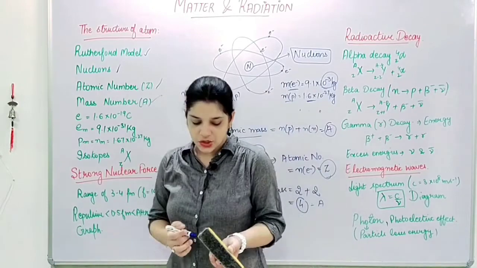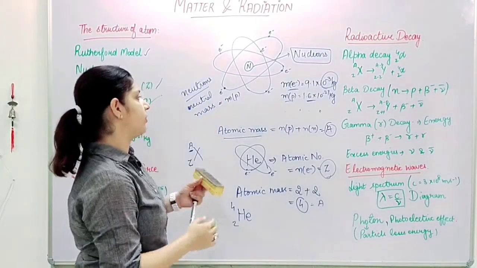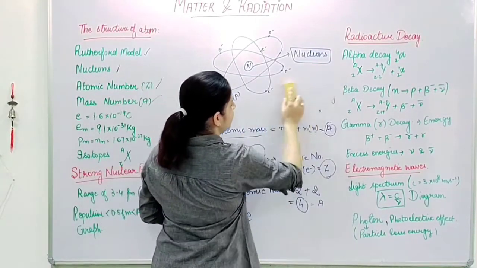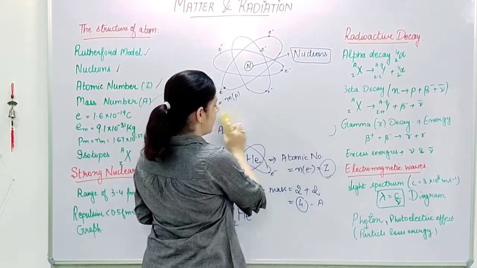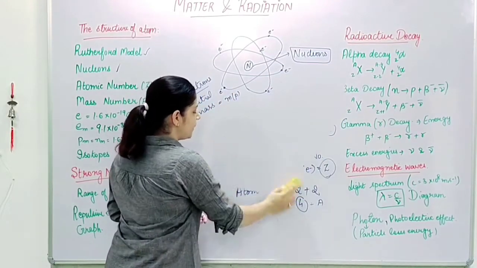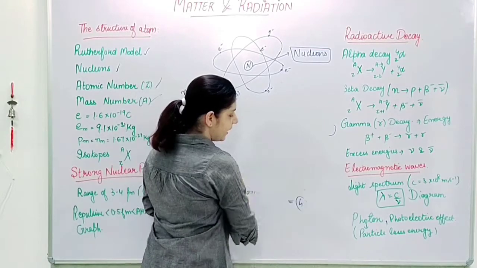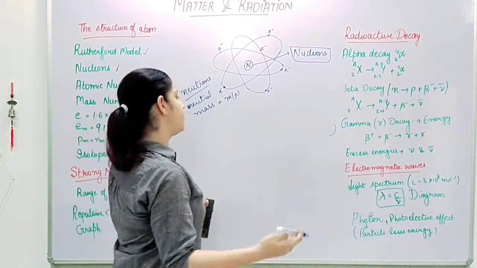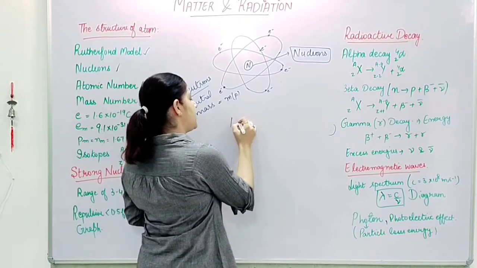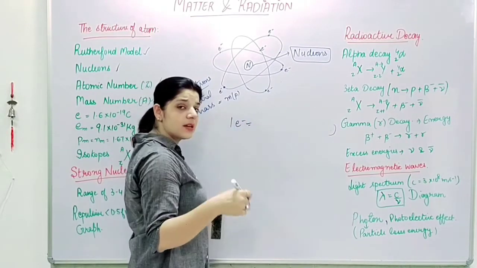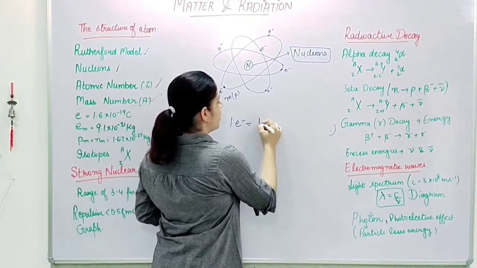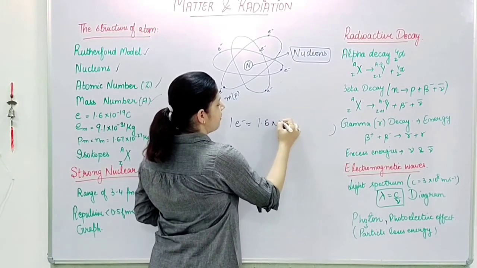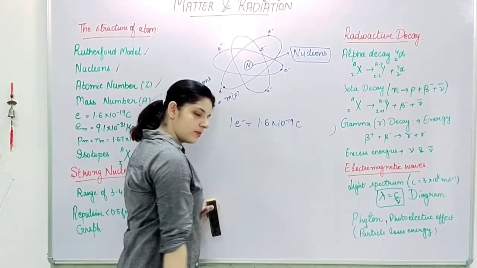Now what is the charge of this electron? We are saying this electron is negatively charged. So what will be the charge? We are just telling Z is the number of electrons, right? But we say that one electron carries a charge of 1.6 times 10 to the power minus 19 coulombs.